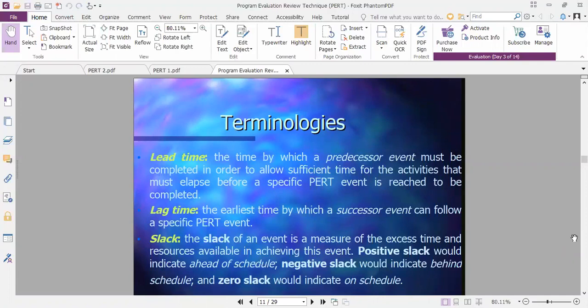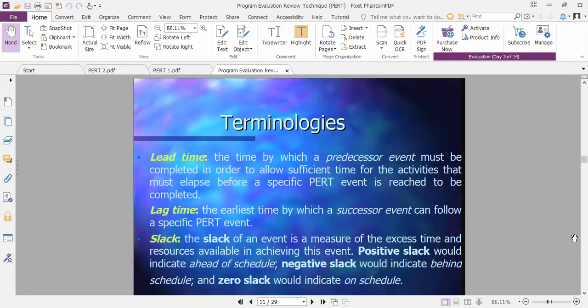Because of that, leading time is always better. If lag time is there, you have to work in a different way. You have to work a little bit harder, so that you can catch up and match your scheduling of activities and events at that particular time.